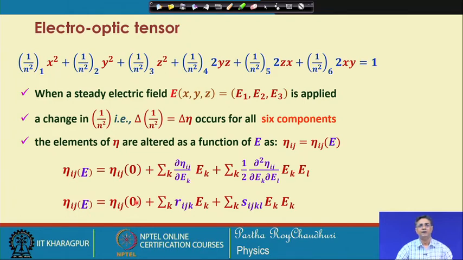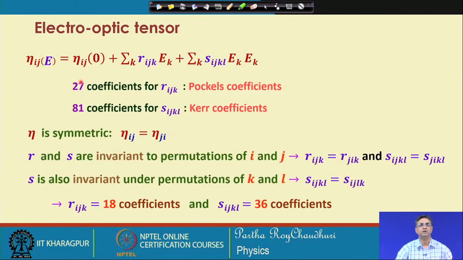and we can write this equation in this form because we have represented this as the Pockels coefficient and this quantity as the Kerr coefficient. So, you can write this change in the impermeability in the presence of an electric field by this equation. So, this minus this will give you both the effects, represented by these two terms. So, these are the compact equations, and you can see that this will give you 27 Pockels coefficients, and this will give you 81 coefficients with Ek and El.